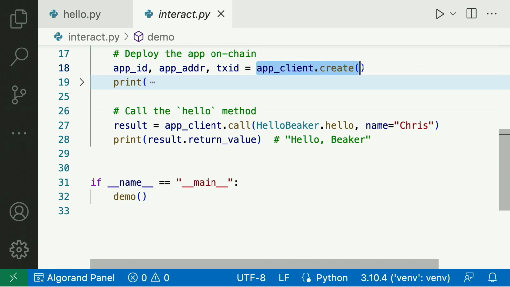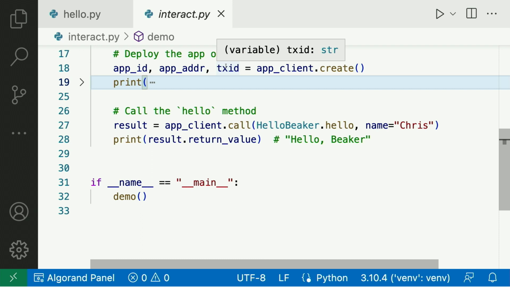This line of code right here, app client.create, is going to deploy that smart contract. And it's going to spit out 3 values, an app ID, an app address, and a transaction ID. App ID is a unique ID that the smart contract has. App address on Algorand is basically an account, so you can send algos and ASAs to the smart contract. So if you want to do that, you would send it to this app address. And the transaction ID is a transaction ID where the smart contract was created.